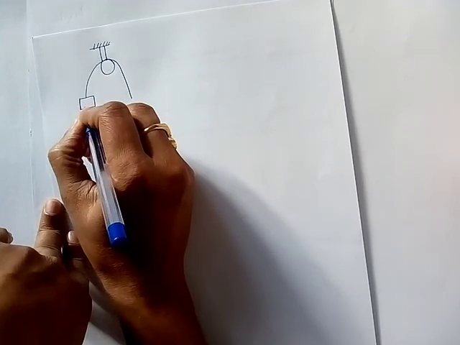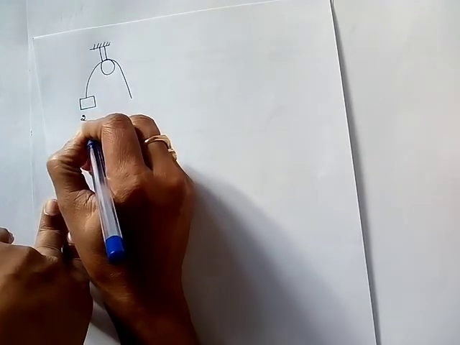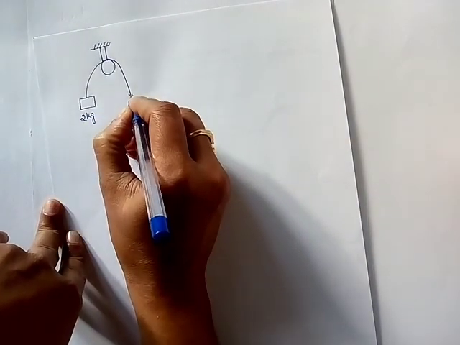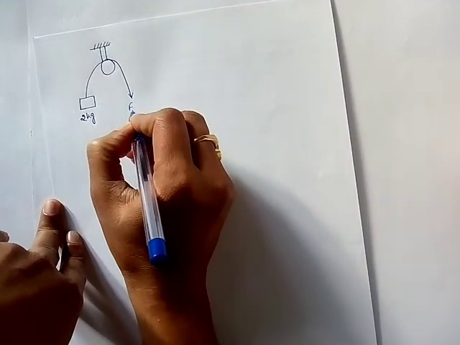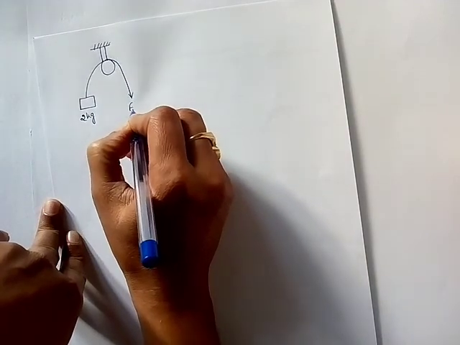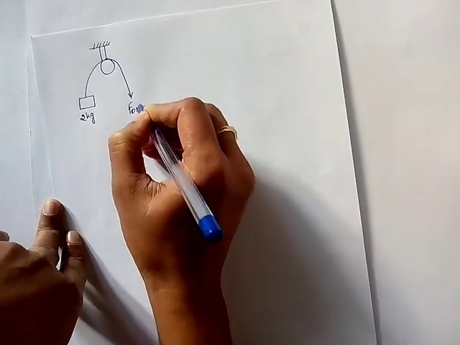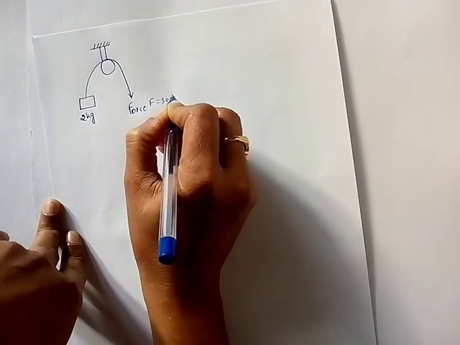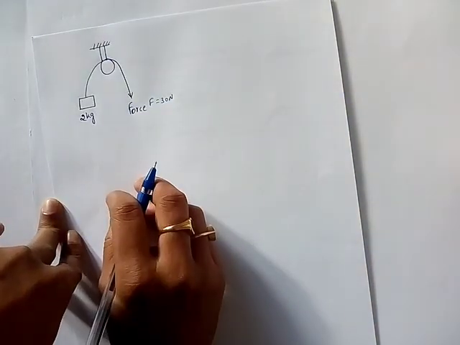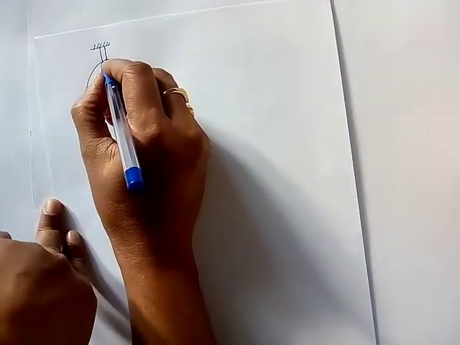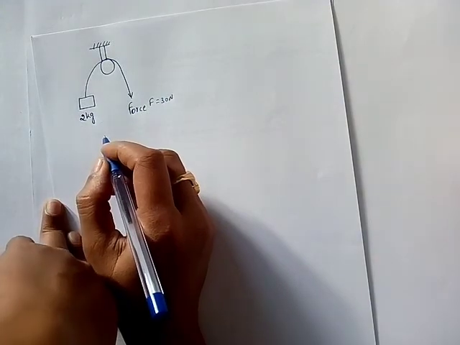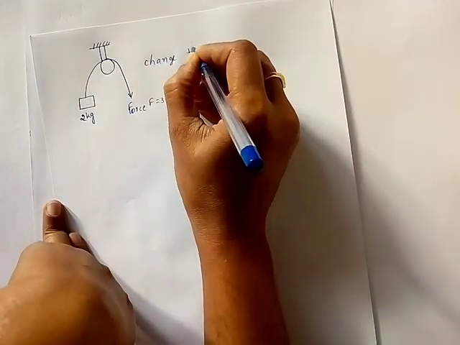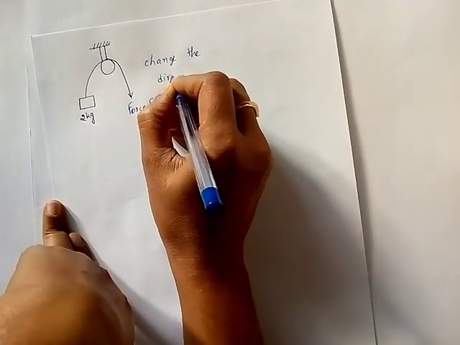Now let us take here there is mass 2 kg hanging, and here you have force. You are just applying force. Force is applied on the other side. So let us take force is equal to 30 Newton. Now see here, this is a fixed pulley. Fixed pulley can be used to change the direction of force.